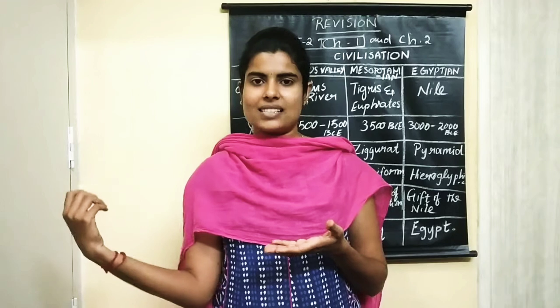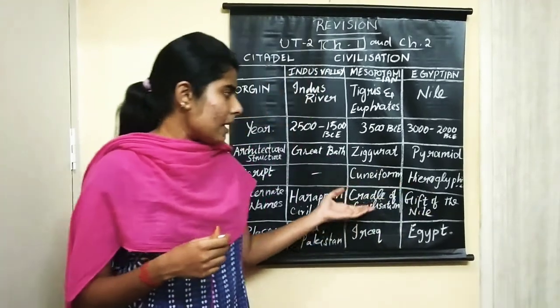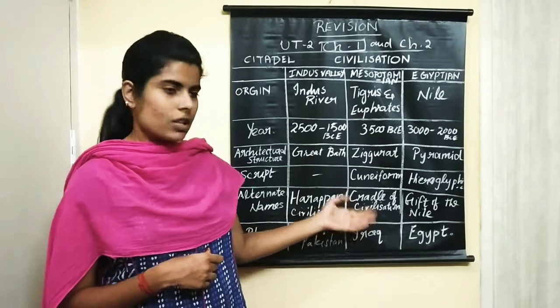So what is the reason why Mesopotamian civilization is called the cradle of civilization? This civilization gave the start or the beginning to many other civilizations to come up. So this civilization was a root for many other civilizations to grow. That is why Mesopotamian civilization is also called the cradle of civilization.